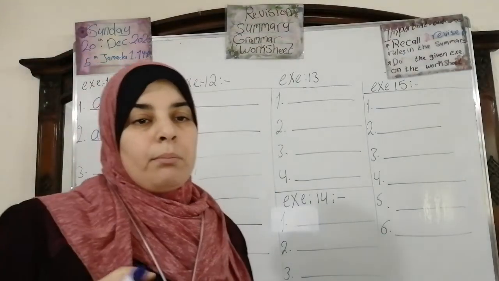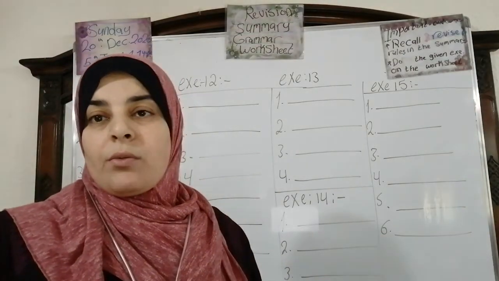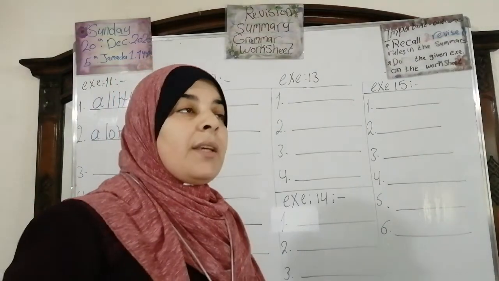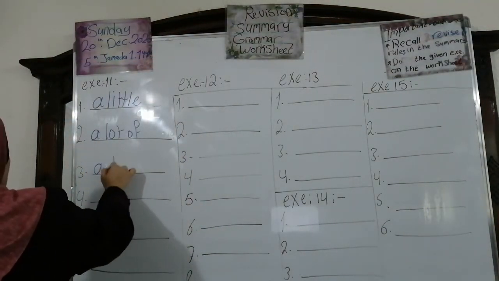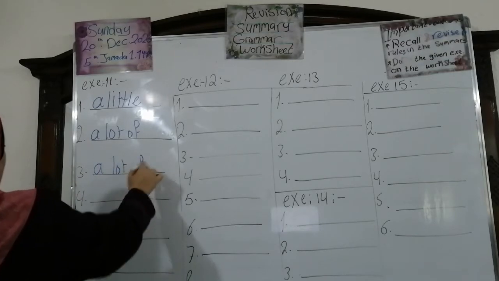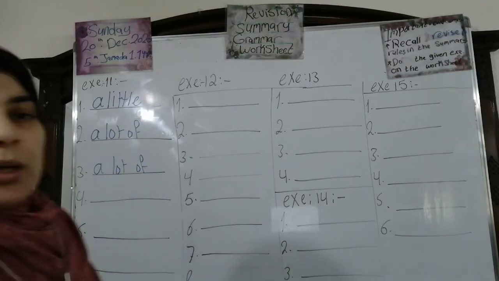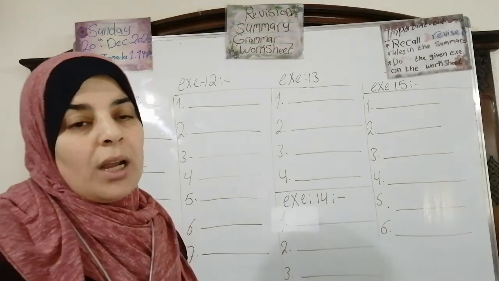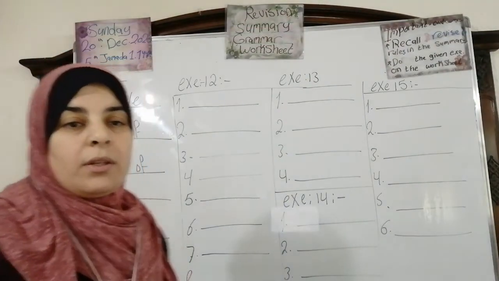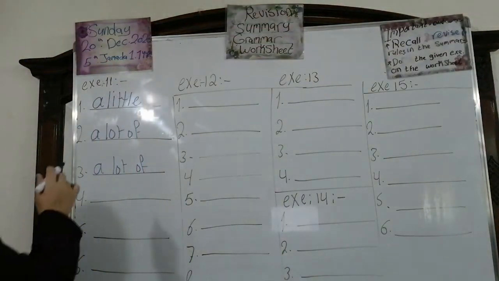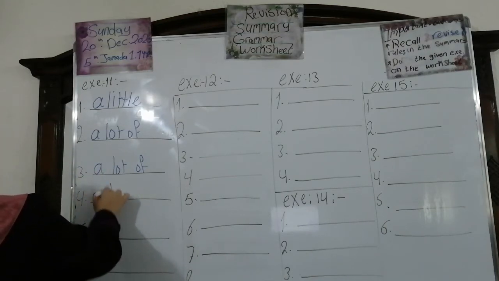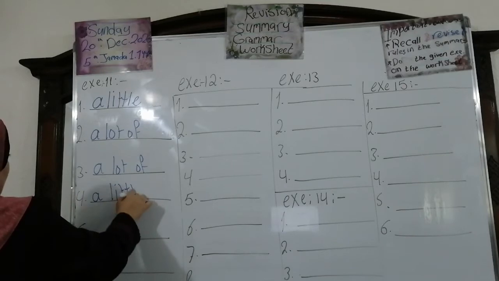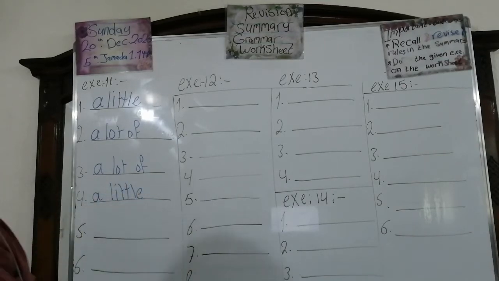There are much or a lot of students. What do you think? There are. Yes, excellent. A lot of, because students are countable. A lot of. Okay. Number 4. We like a little or a few jelly in our toast. Jelly, it's what? It's an uncountable. So we're going to say a little. Okay. A little. Deal?